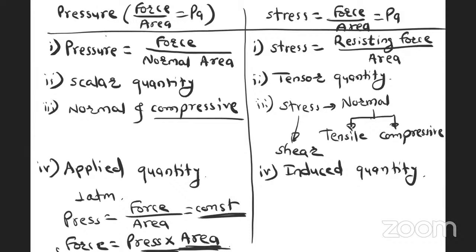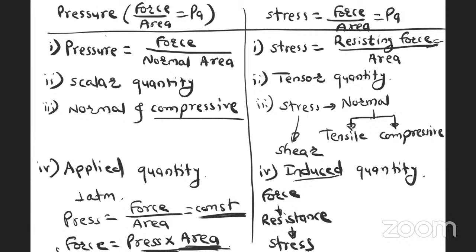Right. Now stress, what is the definition of stress? Stress is nothing but resisting force divided by area. Means force is applied on the component, and for this force there is a resistance in the component. Resistance is induced in the component, and due to this resistance there is a stress. Means stress is induced due to the resistance. Therefore, stress is considered an induced quantity.